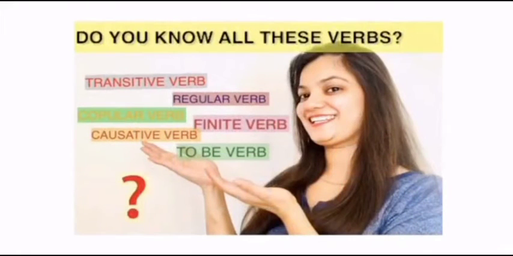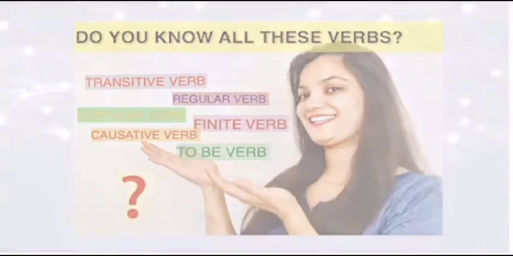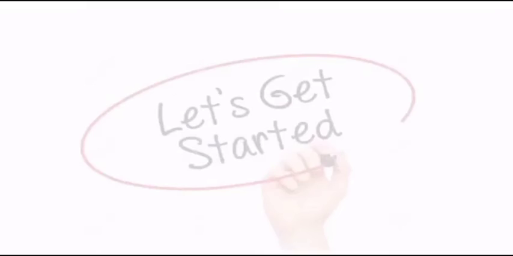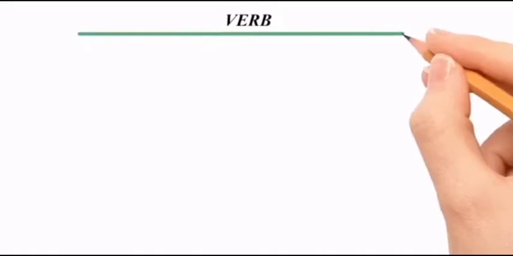Now this verb can be of any type. If you've seen the thumbnail of this video, you must have noticed that all types of verbs' names are written over there, which sometimes can be a bit confusing for beginners. So why not understand this topic once and for all? Let's see what role this tree will play in making you all understand the link between all types of verbs, and how we classify them in different types.